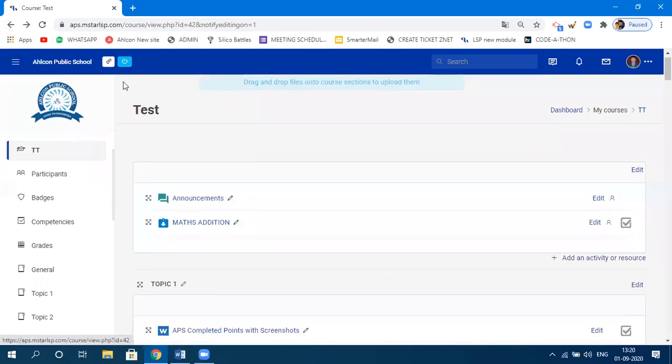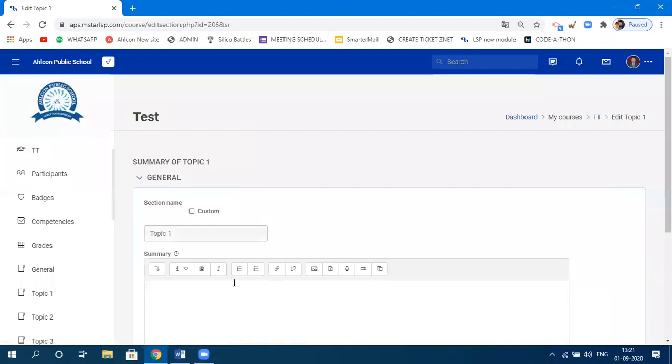The topic 1 is here. First of all, you need to click on this enable editing. Then you need to click on edit. As soon as you click on edit, it will show you some options. Click on edit topic. And then it will take you to the page where you can change the name of your topic. Click on custom and specify the name.